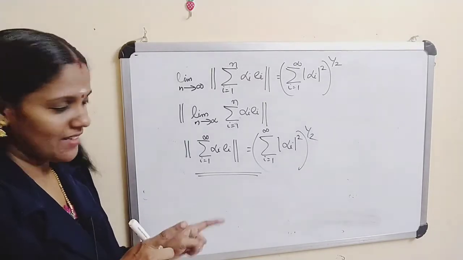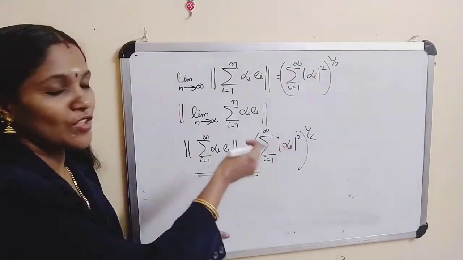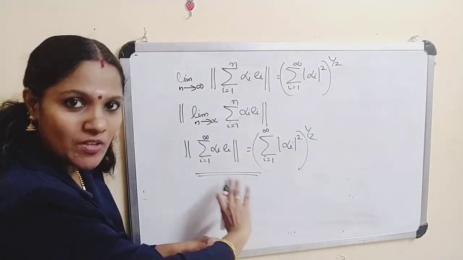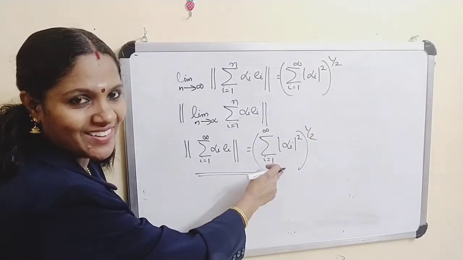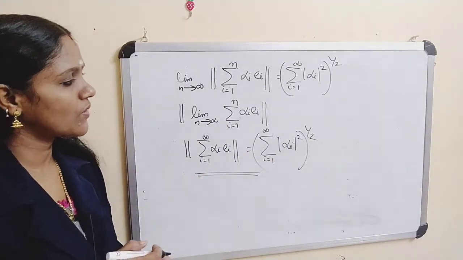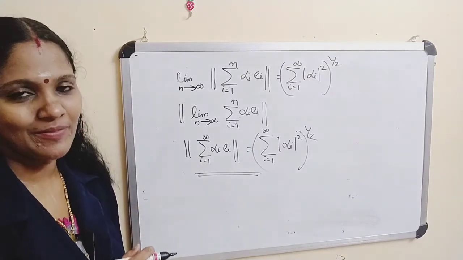Here this sum exists if sigma i equal to 1 to infinity mod alpha i whole square is less than infinity. Therefore, this equality holds under this condition. Therefore this equality holds under the condition sigma i equal to 1 to infinity mod alpha i whole square is less than infinity. Okay.